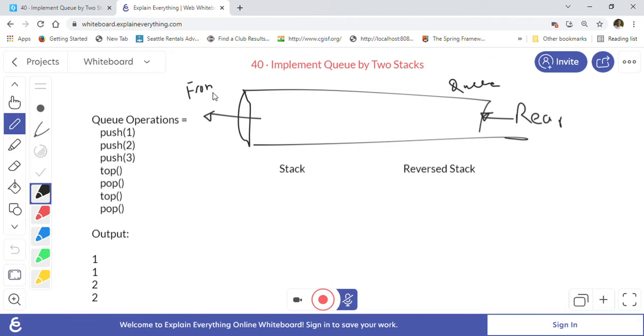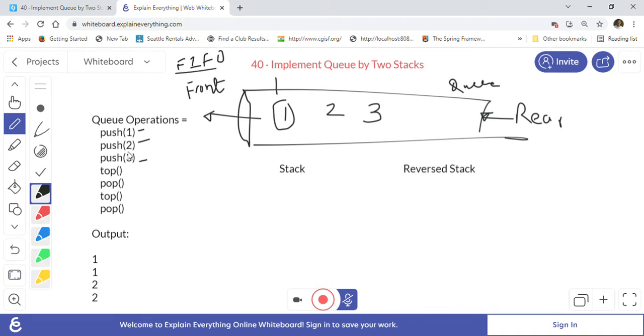Whenever we insert data, let's go through this example: push 1, push 2 and push 3. When we push 1, then 2, then 3, the elements will be pushed in this way. One will be at the front. Whenever we take out an element, one will be taken out first, because a queue is first in, first out, FIFO. A queue is a first in first out data structure.